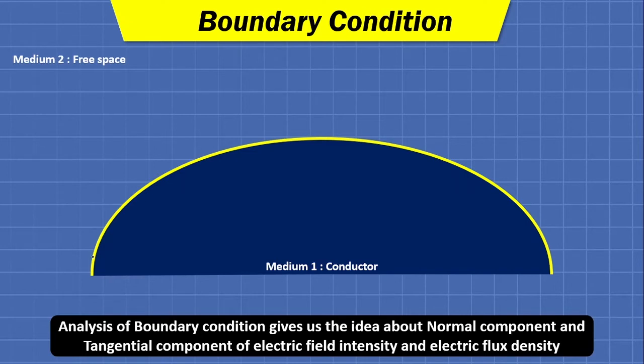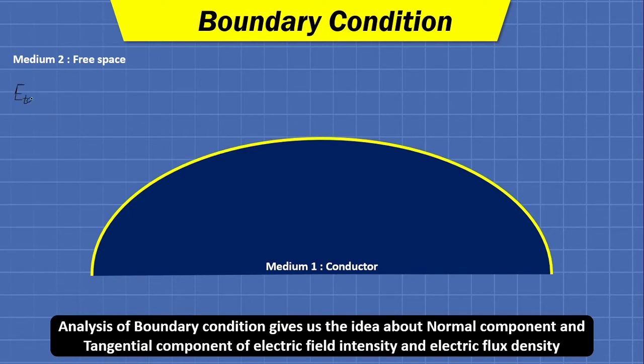We are going to analyze this boundary, the dark yellow line, which is a boundary between a conductor and a dielectric or free space. Analysis of the boundary condition gives us the idea about the normal component and tangential component of electric field intensity and electric flux density. So ultimately, by deriving this boundary condition, what will we have?